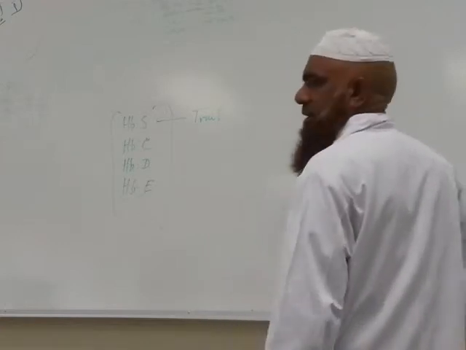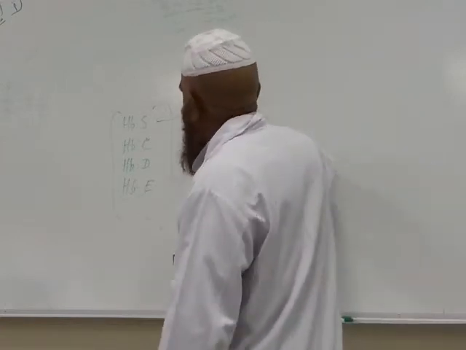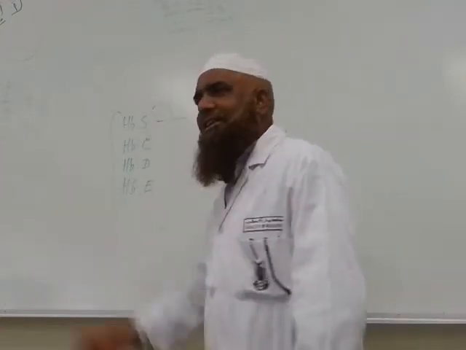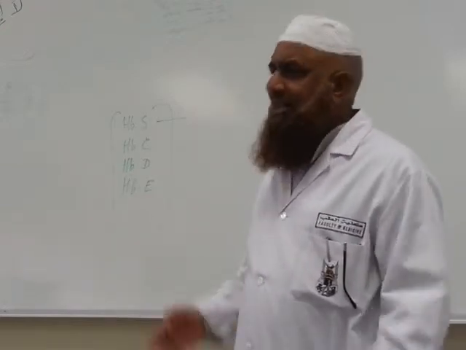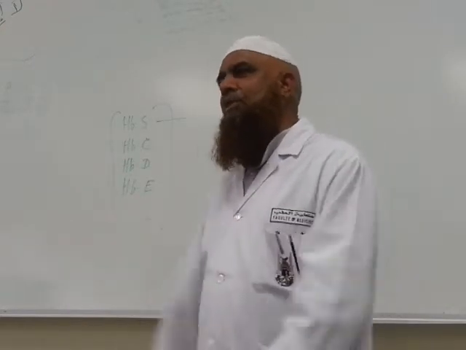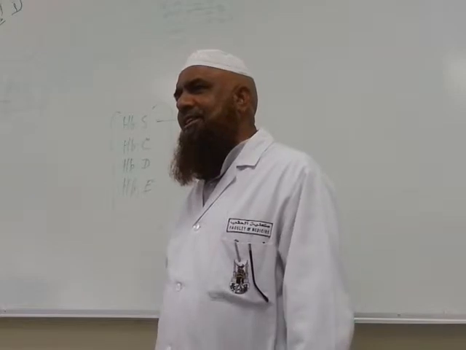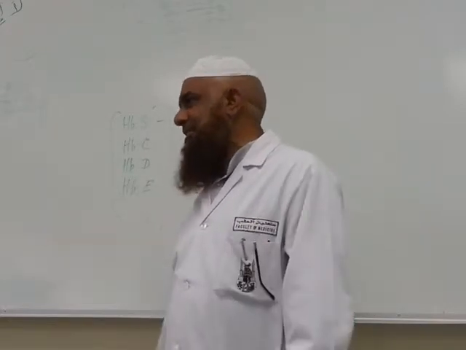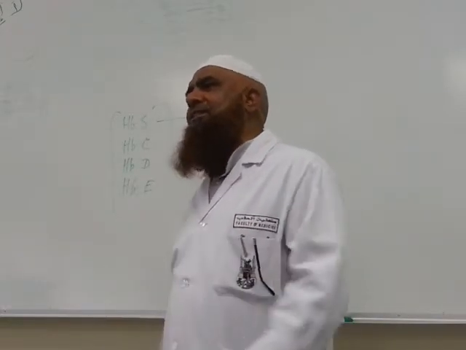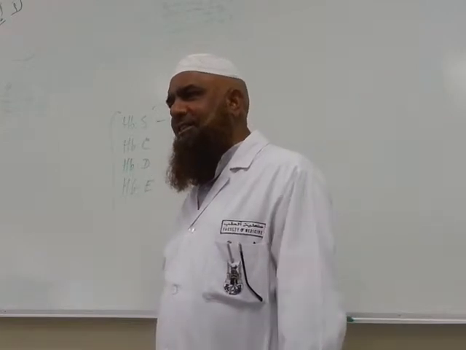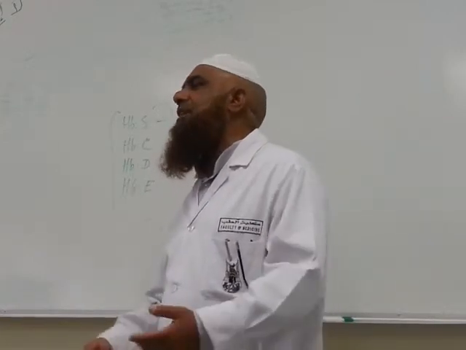Sickle cell anemia. S is sickle. Hemoglobin C is the name of that disease. Hemoglobin D is the name of that disease. Hemoglobin E is the name of that disease. Understand? They can give any name.